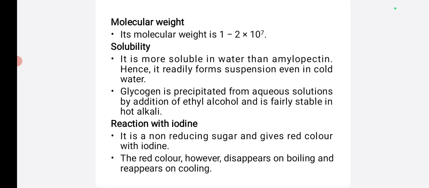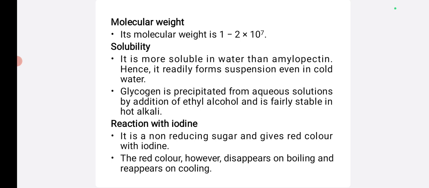Molecular weight of glycogen is 1 to 2 times 10 to the power of 7 Daltons. Solubility: it is more soluble in water compared to amylopectin. Hence, it readily forms a suspension even in cold water.